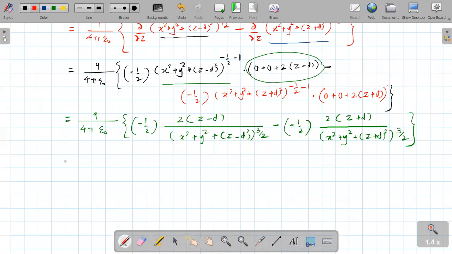Therefore, the new term I can write as del v upon del z is equal to q upon 4 pi epsilon 0 in bracket.